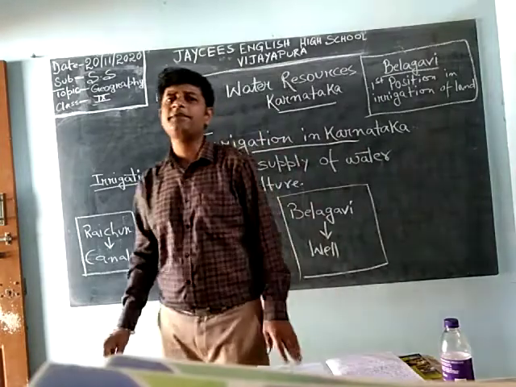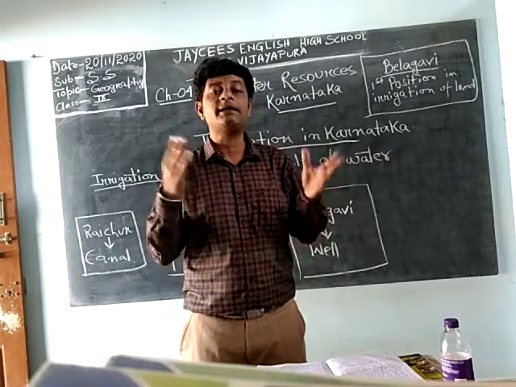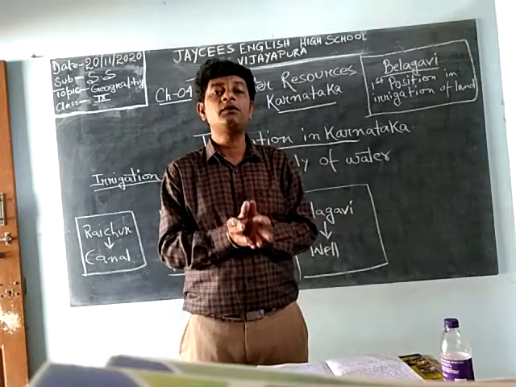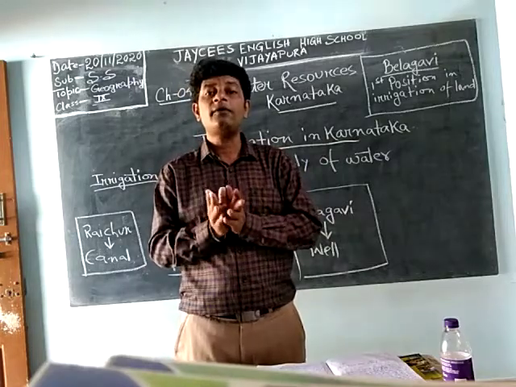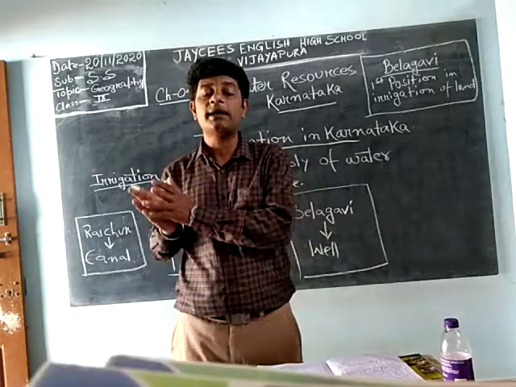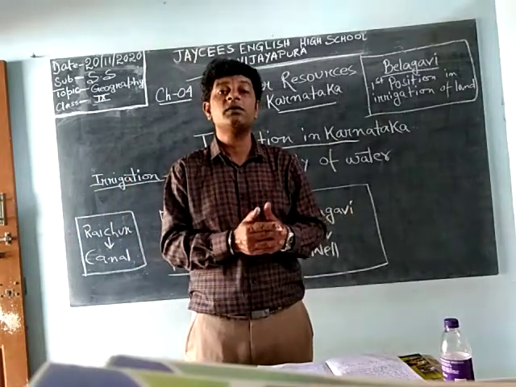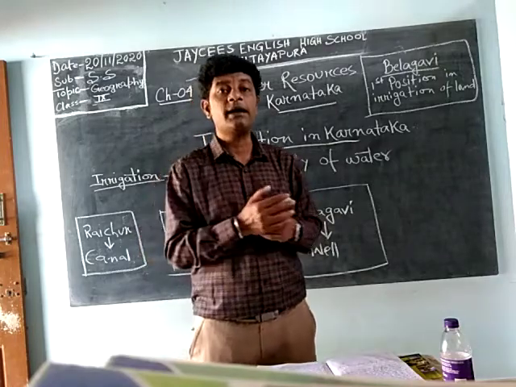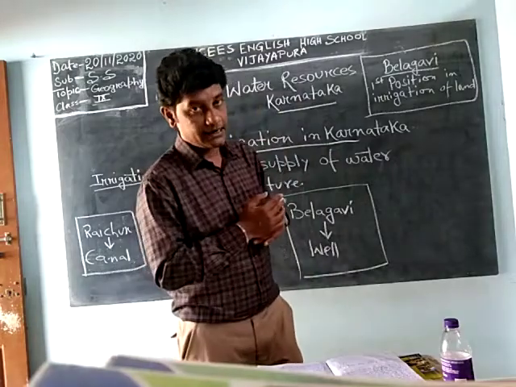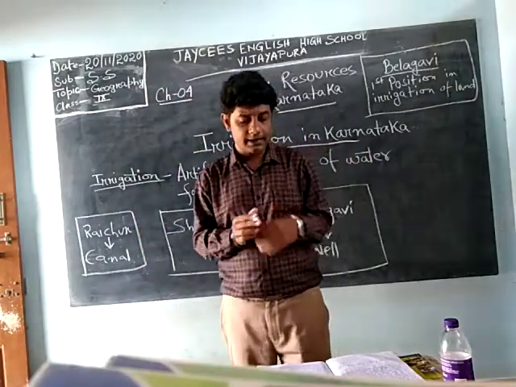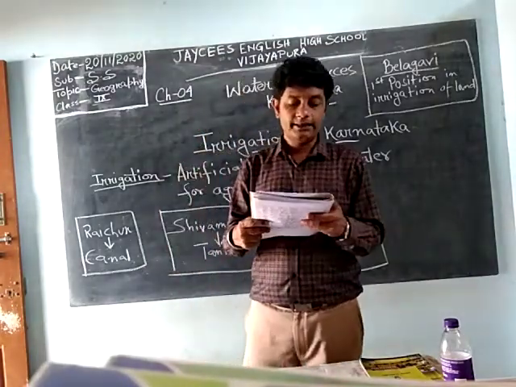See, all the time water is not plentiful in all places, but that soil is very good to do the plantation or cultivation. That time we have to do something so that water can be carried from one place to another through various sources, so that the soil can get the water and we can do the cultivation. That process is known as irrigation. So the artificial supply of water for agriculture is called irrigation.